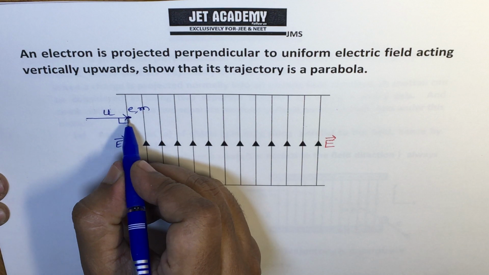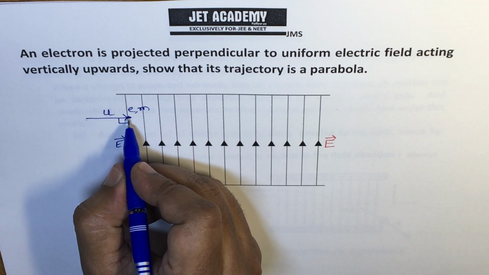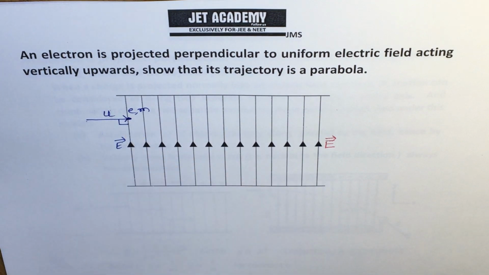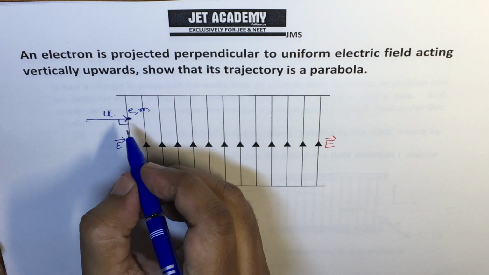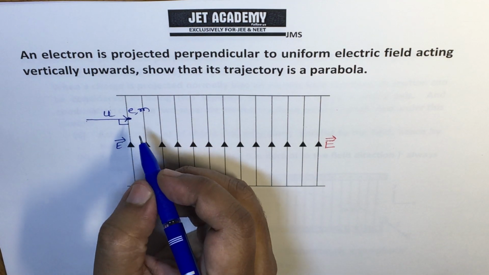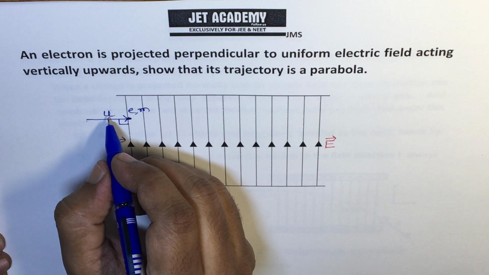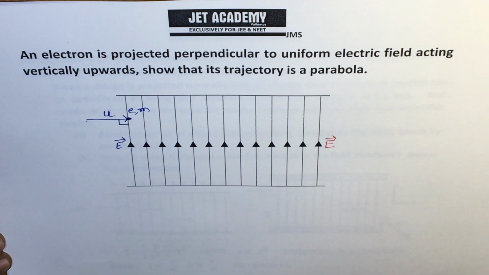The moment the electron enters the uniform electric field, it starts experiencing the Coulombic force, which is independent of both the magnitude and direction of the initial velocity u.